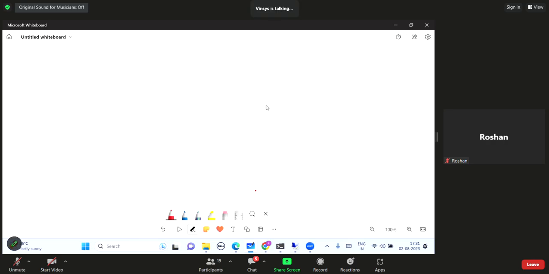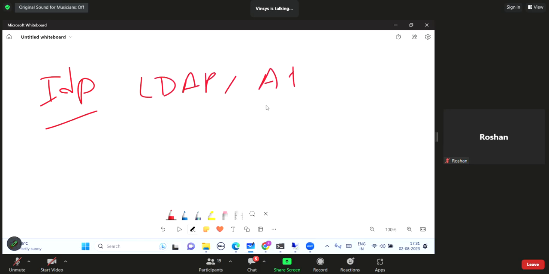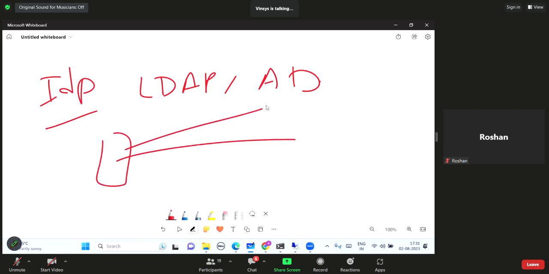these services, IDPs especially, LDAP as well as Active Directory, right? These store username and password in central directories. So this can be your LDAP, this can be your Active Directory. Now this central directory is connected to all of the systems, so it is connected to all those services. From this central directory, a user can log in with the same username and password to all of these systems. Okay. So this is more efficient, isn't it?